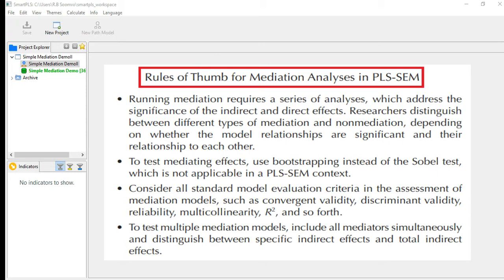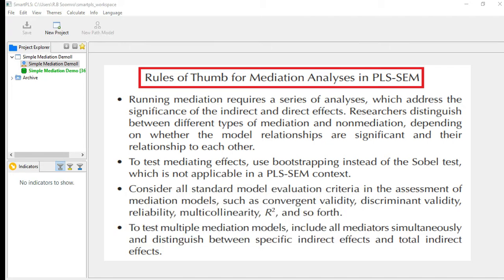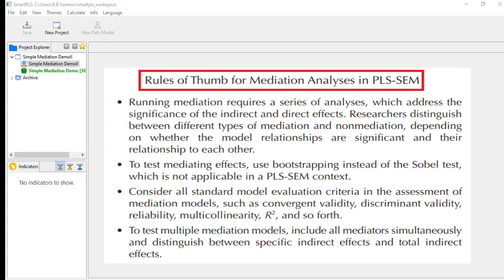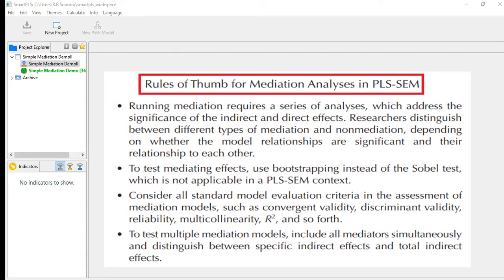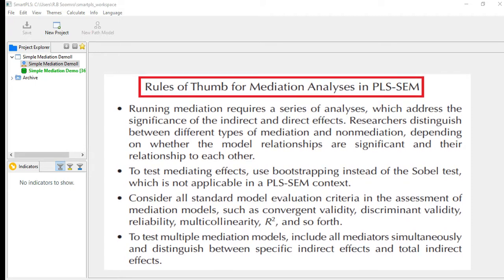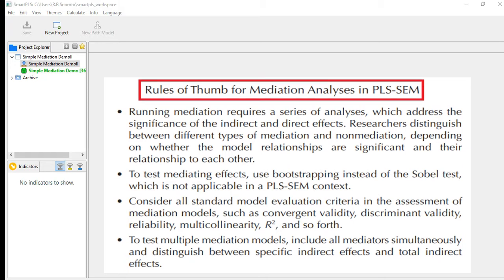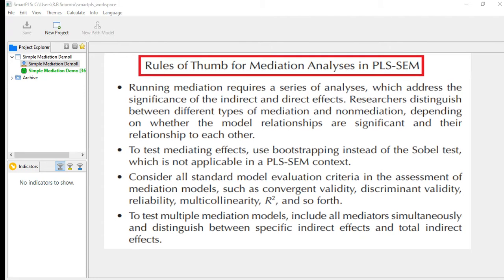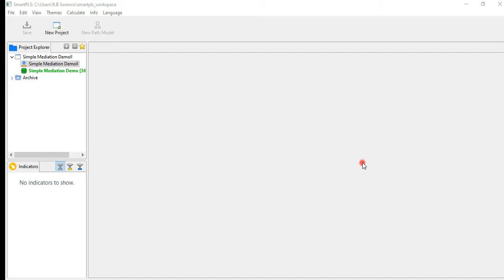Whatever assessment criteria are there, we have to follow all of them, like convergent validity, discriminant validity, reliability, multicollinearity, R square, AVE, all these. In this model, I have assessed all of these, like the convergent, discriminant validity and R square. Last, to test the multiple mediation model, include mediators simultaneously and distinguish between the specific indirect effect and total indirect effect. So now simultaneously we have to run the whole model. These are some of the theoretical concepts which I wanted to give you.